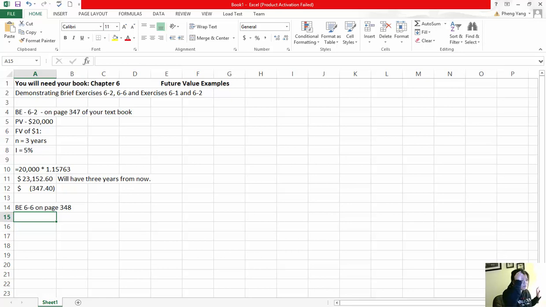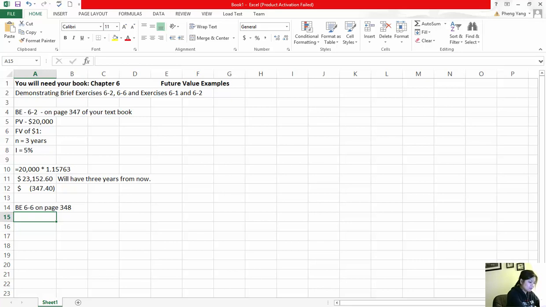And because she's depositing more than once per year, we're going to use table P-3, on page P-3, and this table is labeled as future value of an ordinary annuity of $1. This table is used to calculate the future value of any series of equal payments made at the end of each compounding period.